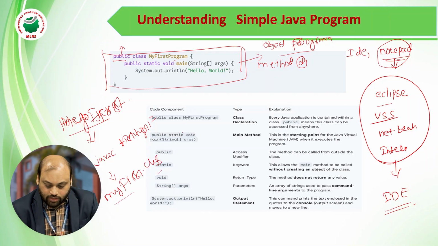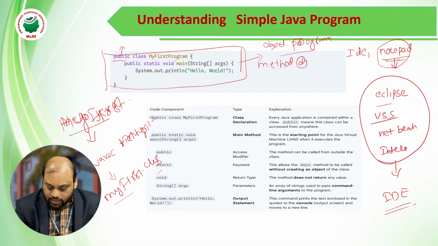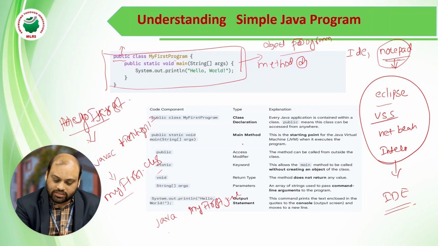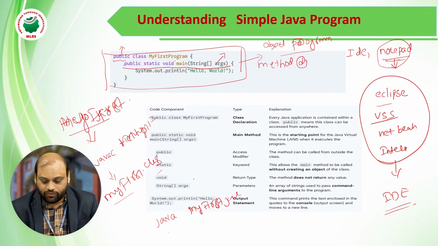Now I want to print hello, so this class file I give to the JVM by calling java MyFirstProgram. Automatically the JVM is going to search where this method is available. This is the main method, the execution of your program.